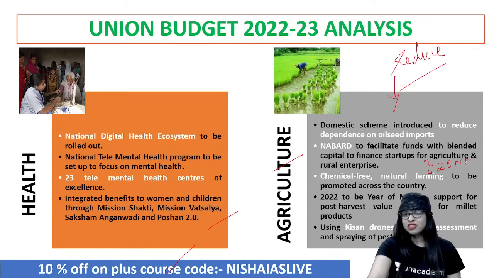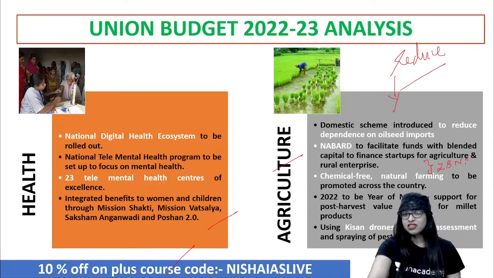Now, defense. Of course, defense is always given a huge priority. And it is said in the announcement that the current budget will give a push to self-reliance. I repeat, self-reliance in defense production. And that is a part of the self-reliant India mission, that is Atmanirbhar Bharat Abhiyan. Because we have to stop depending on other countries for imports, and rather we will have very indigenous defense development with the help of DRDO, Defense Research Development Organization. And I can even tell you that 68% of the capital procurement budget in the sector was earmarked for domestic procurement. Now, defense is one particular sector where privatization is not permitted.